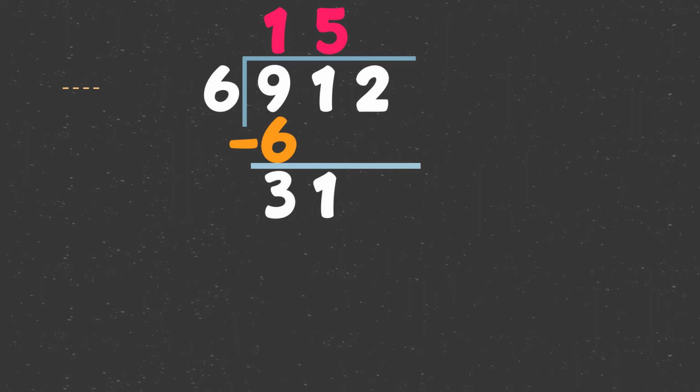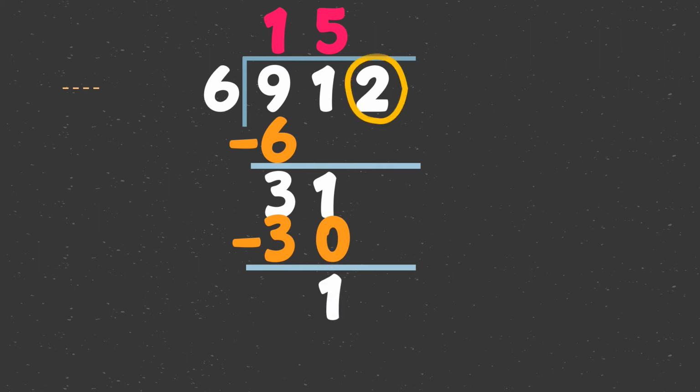Then, we will multiply 5 and 6. 5 times 6. Very good. 30. And we will subtract that from 31. 31 minus 30 is 1. Then, lipat na tayo sa susunod na digit, which is 2, and we will bring that down. Next, we will divide 12 sa 6. 12 divided by 6. Ilang 6 ba ang meron sa 12?